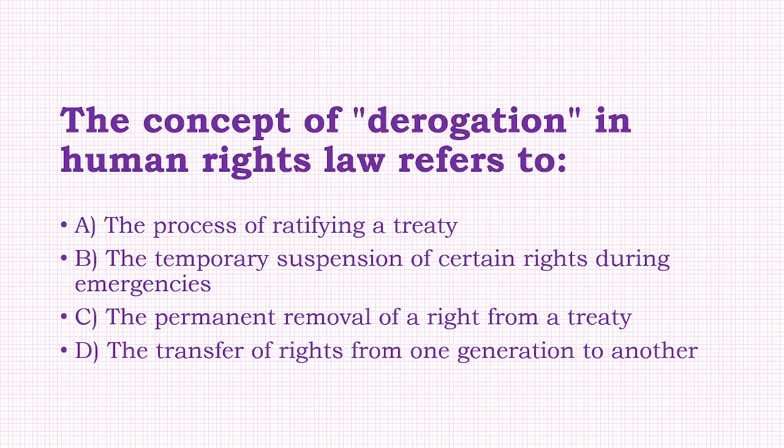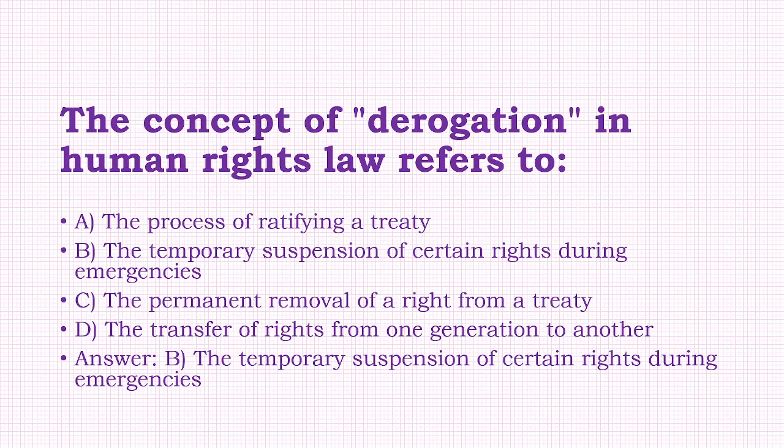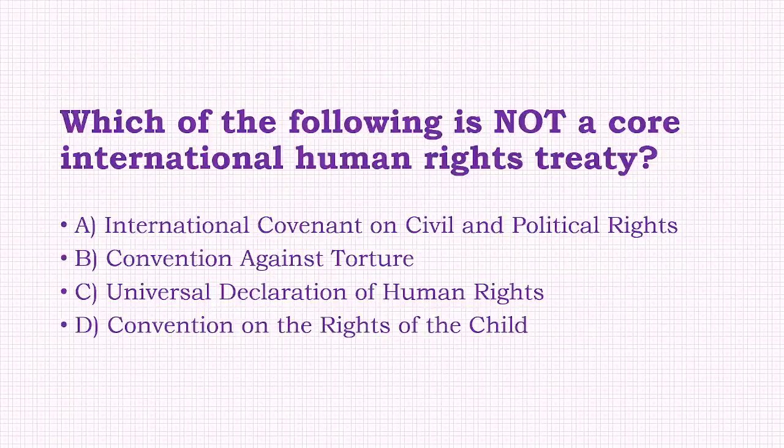The concept of derogation in human rights law refers to option: the process of rectifying a treaty, the temporary suspension of certain rights during emergencies, the permanent removal of right from a treaty, the transfer of rights from one generation to another. Answer of this question is option B, that is the temporary suspension of certain rights during emergencies.